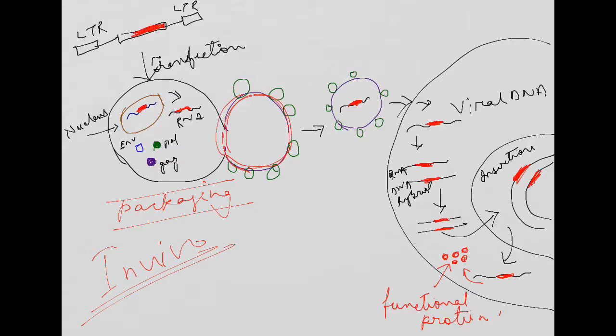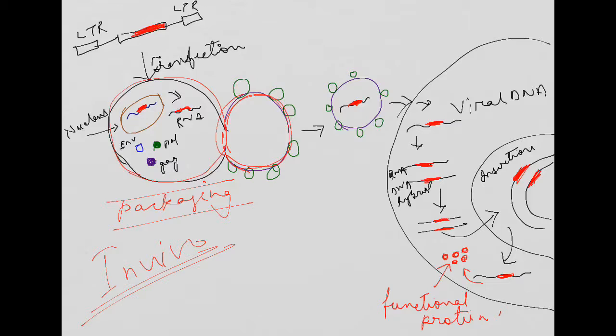They will also lack the genes responsible for their replication inside the host cell, and they will only have the genes that will be required for integration inside the host DNA genome. Okay, host genome. So whatever the packaging cell line is, it will help to form the virus particle, its structure, but the DNA or RNA, whatever the genetic material is, it will lack the genes responsible for its replication and virulence. Okay, and they will only carry the genes responsible for their insertion and the gene of interest.